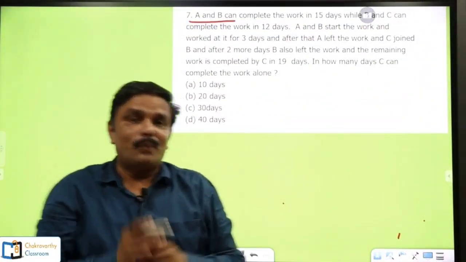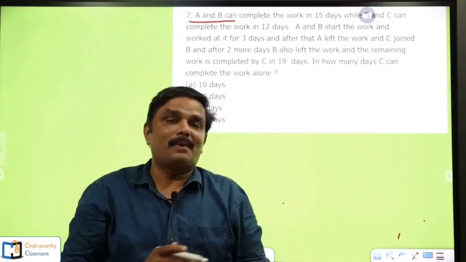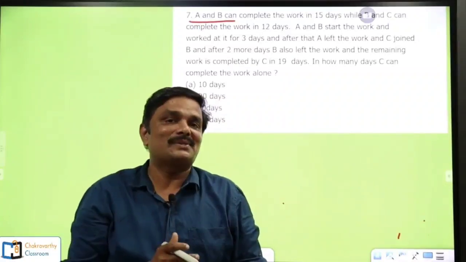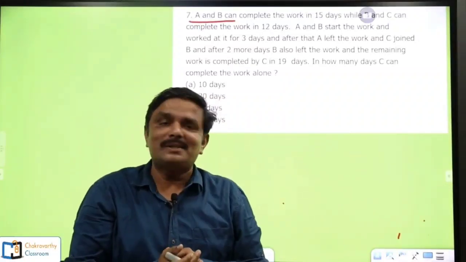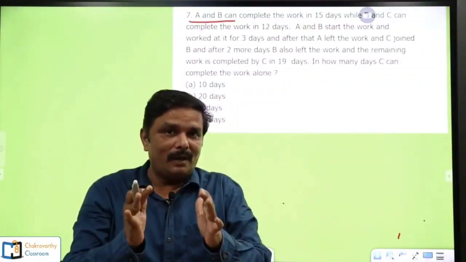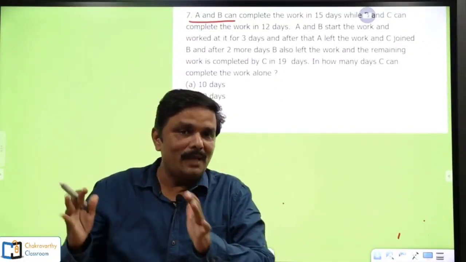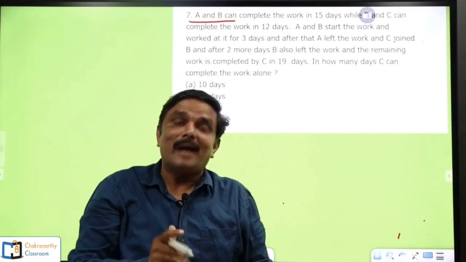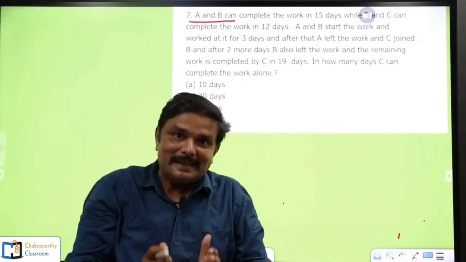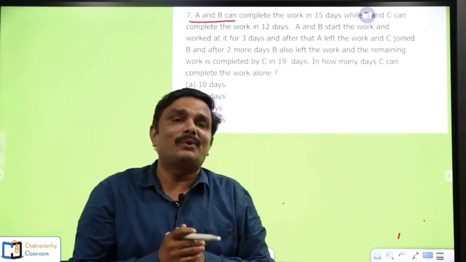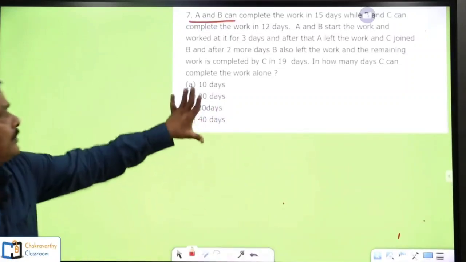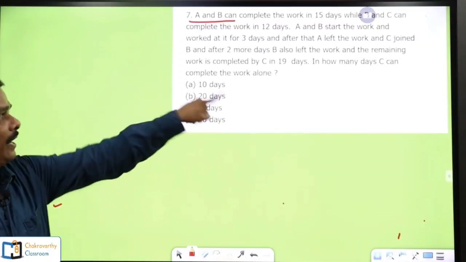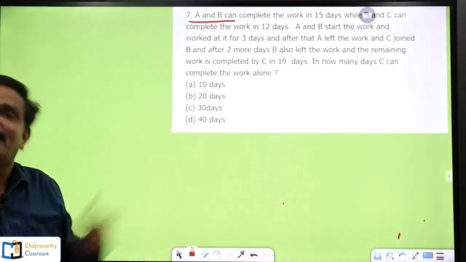See students, once you come across this type of questions in competitive exams, many students get confused. The basics are missing. What is the basic one here? First of all, while reading the question only, you have to get the solution blueprint into your mind. I am telling you, students, I mean it. While reading the question only, you have to do it. Now, we will do this question. We will apply the same technique as we have done in the previous questions in this class.